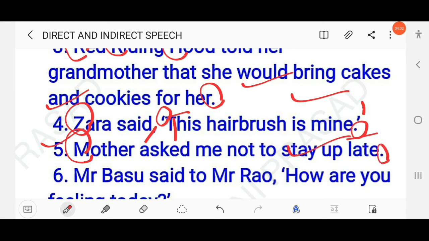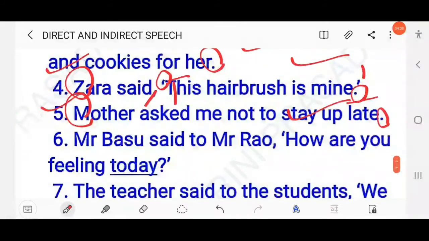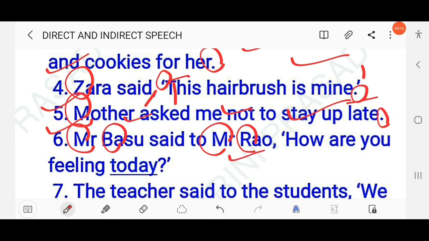Okay. Then next, Mr. Basu said to Mr. Rao, how are you feeling today? So here M should be capitalized, B should be capitalized, then M should be capitalized in Mr., then Rao, R should be capitalized, then a comma, then the first letter in the reported clause. This is known as the reported clause. So here you should use inverted commas, then H capitalized. Capitalized means you should write the letter in capital. H capital, then this is a question, how are you feeling today? So you should use a question mark and inverted commas.